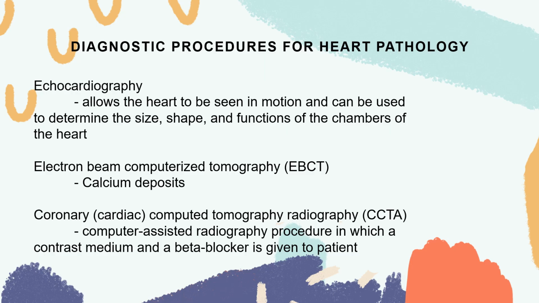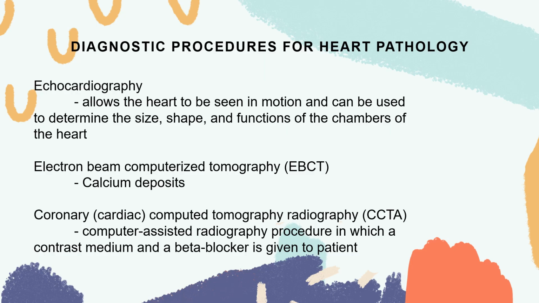Next is your electron beam computerized tomography, abbreviated as EBCT. Your EBCT detects calcium deposits in coronary arteries. These calcium deposits are indicators of a disease known as your atherosclerosis or thickening of the heart walls.